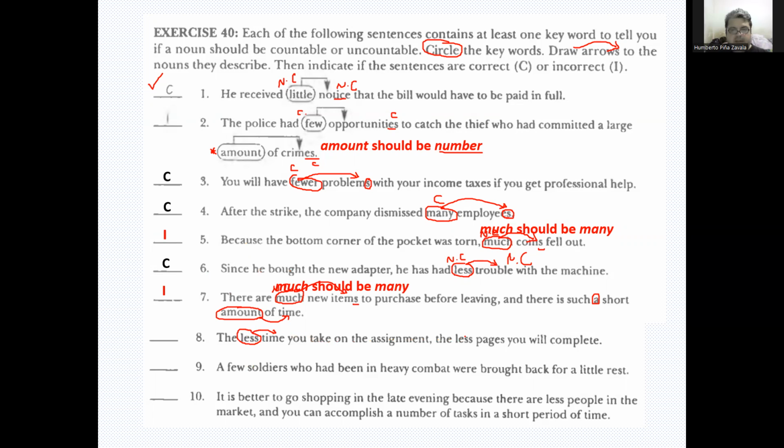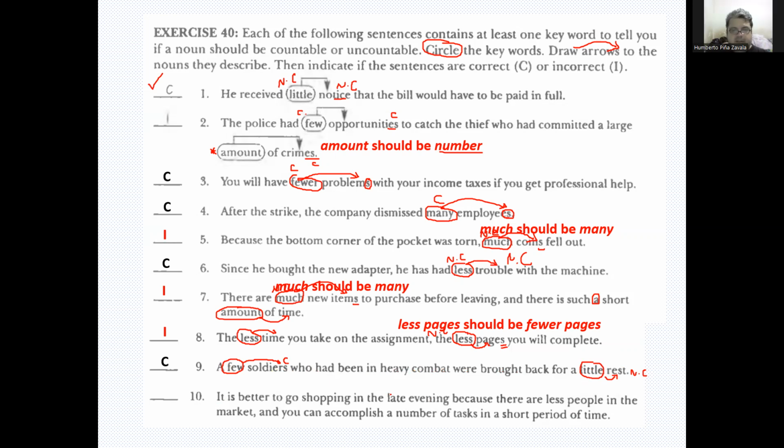You take on the assignment, the less pages you will complete. Now, pages is plural and less is non-countable. So here we have a problem. It should be the fewer pages you will complete. It's incorrect. Few soldiers, right? Soldiers is plural, few is countable. We have seen heavy combat were brought back for a little rest, right? So rest is non-countable, so it's okay. Soldiers is countable, so this is perfectly okay.